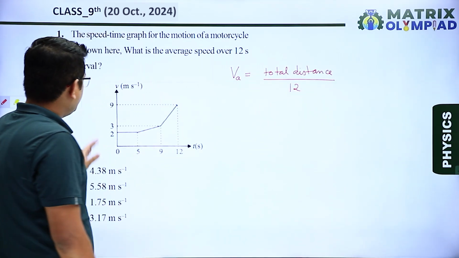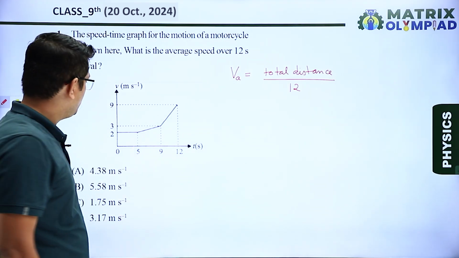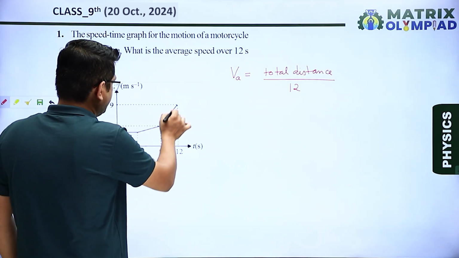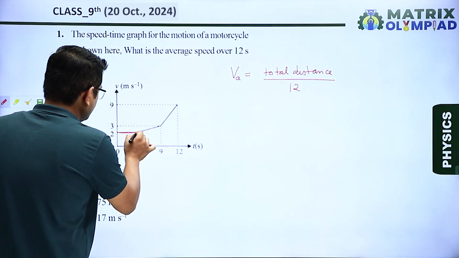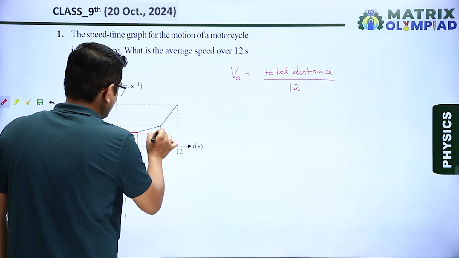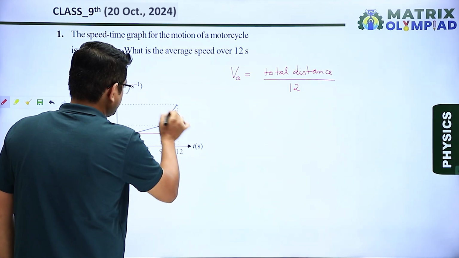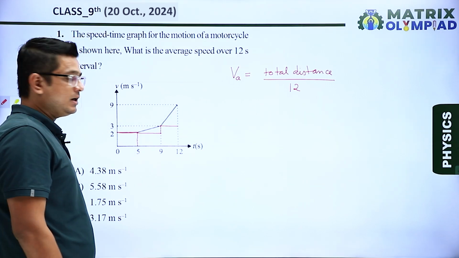We know that the area covered in speed time graph is equals to distance. So we have to calculate the total area covered in this graph. Okay, so let us calculate the area of this rectangle, then this part, then this triangle, similarly this part and this triangle. Okay, so one by one we are calculating the total area covered in this graph.